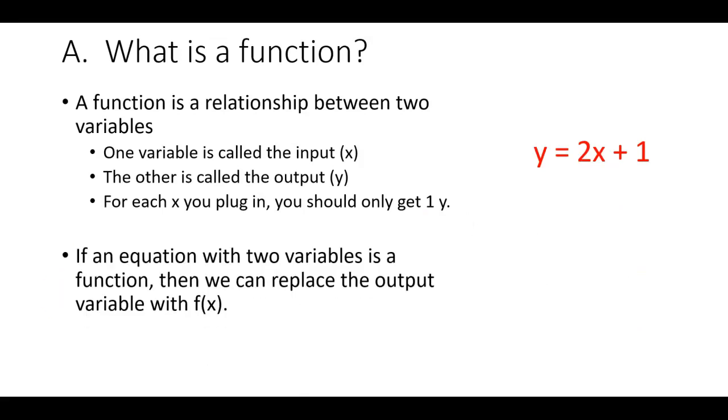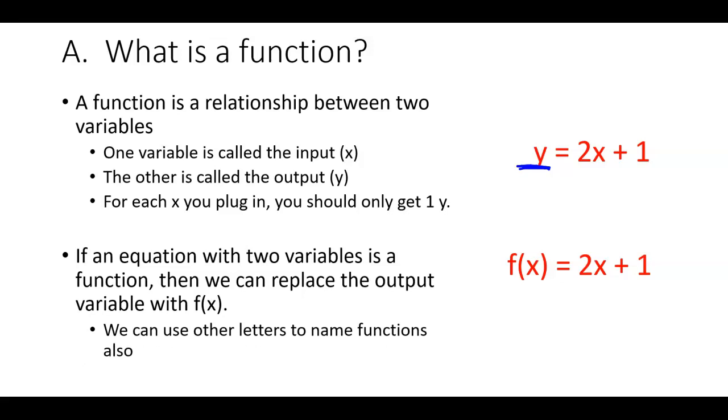So there's an example of a functional relationship. Now, if an equation with 2 variables is a function, then we can replace the output variable, which is y, with the symbol f of x, as I've already mentioned.